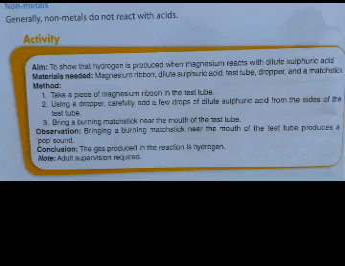In the first step, we take a piece of magnesium ribbon in a test tube. In the second step, we use a dropper, carefully adding a few drops of dilute sulfuric acid from the sides of the test tube. In the third step, we bring a burning matchstick near the mouth of the test tube. What we observe is that a pop sound is produced and it catches flame. Conclusion: the gas produced in the reaction is hydrogen. You have to note that it has to be supervised by a teacher.